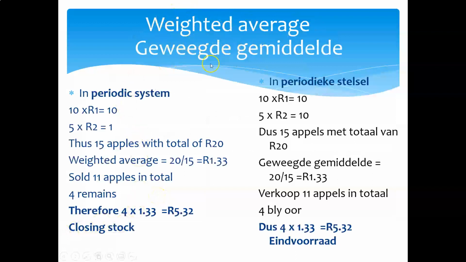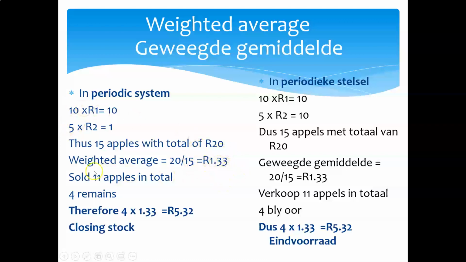How are we going to apply the weighted average method in a periodic inventory system? Well, we said we had 10 apples, which we bought at R10, and we had bought 5 apples at R2. There must be another 0 there. So in total, we had 15 apples at R20. So what is the weighted average cost of these apples that we had available to sell during the year? How many apples could we sell? We could sell 15 apples. What was the cost price of those apples? R20. So what is the weighted average cost then? R20 divided by the 15 apples, which gives us R1.33 per apple.